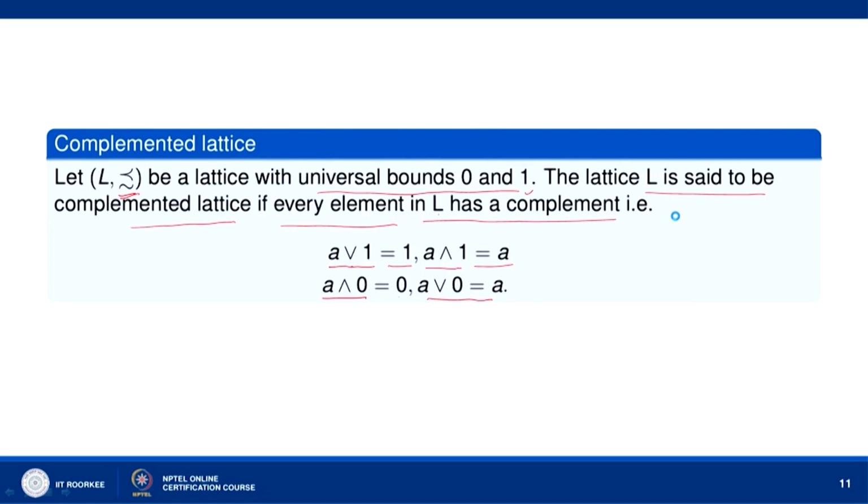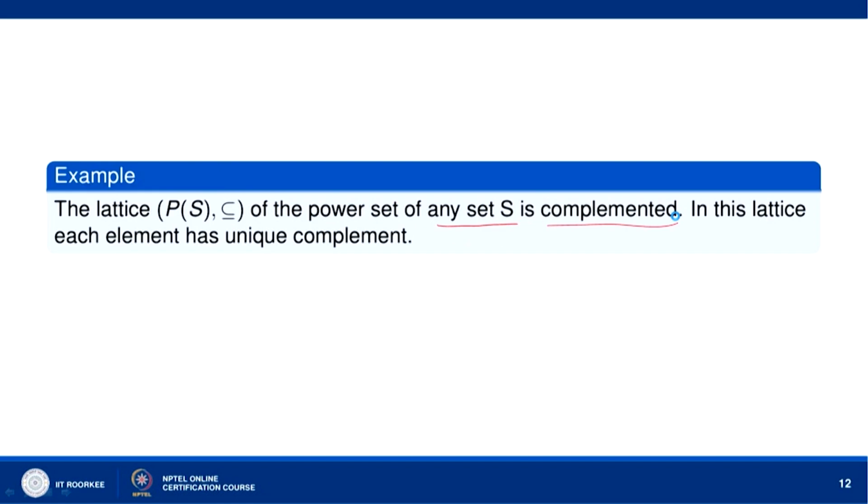So, let us first see what the lowest and greatest elements are in P(S) with the inclusion relation. 0 is equal to phi and 1 is equal to S. Now, let A belong to P(S), then S minus A is the complement of A.